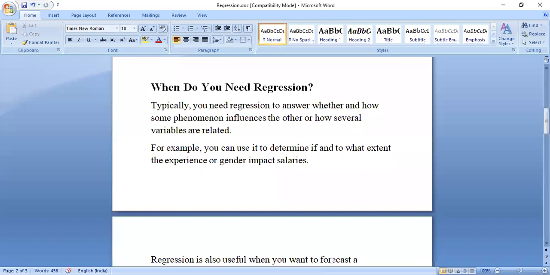So when do you need this regression? If a manager or some person wants to know how much a particular attribute plays a role in deciding one particular output. If you want to check how much experience plays a role in deciding salary, or how much gender plays a role in deciding salary, then you can go for regression.